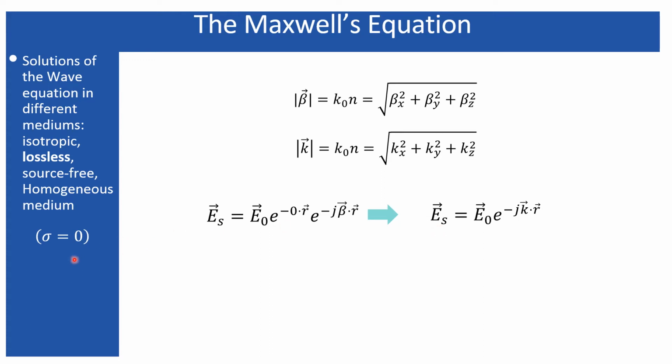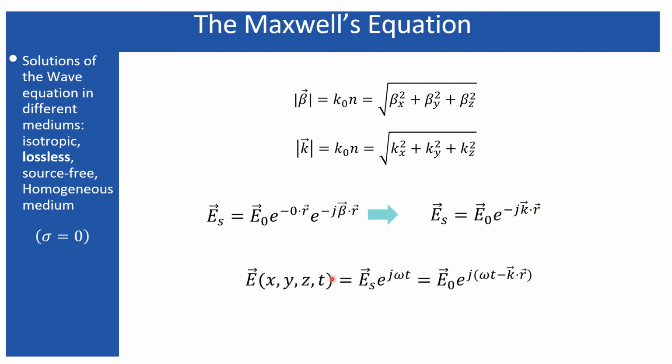Another thing you should notice is that since sigma is equal to 0 for this lossless medium, the attenuation constant vector goes to 0, leaving only this part. So this is only the propagating part. Here I have replaced k by beta so that you may be familiar with the notation in your book, but beta is equally applicable.